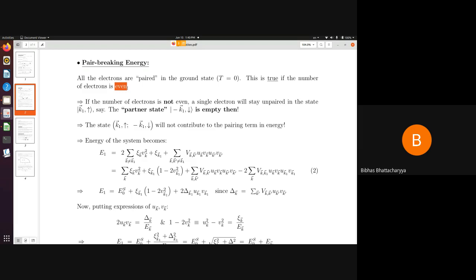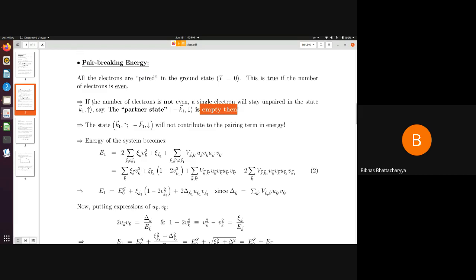The rest of the electrons will be pairing like, say, k up, minus k down in this manner, and one electron will stay unpaired with its momentum k1 and spin, say, up. Its corresponding tentative partner state, minus k1 down, is now empty. If this partner state were present there, then at t equal to 0 this electron would also have paired up with its partner.